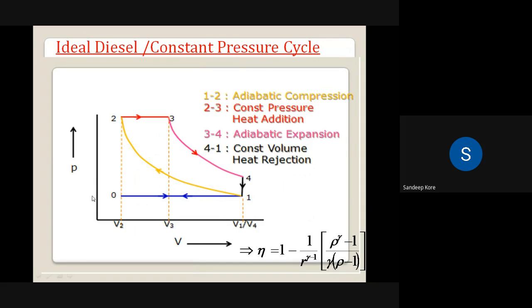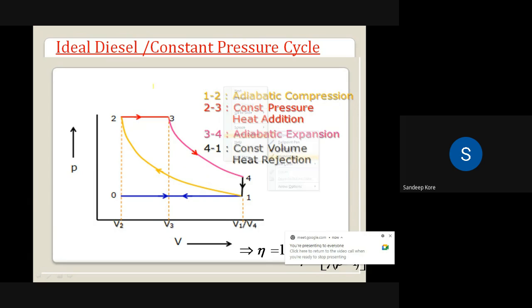Yes. 0 to 1 is the suction process. Inlet valve open, outlet valve is closed. The air is sucked inside the cylinder. 1 to 2 is adiabatic compression. Air is compressed. Compression ratio r is equal to V1 by V2. This is the first process.